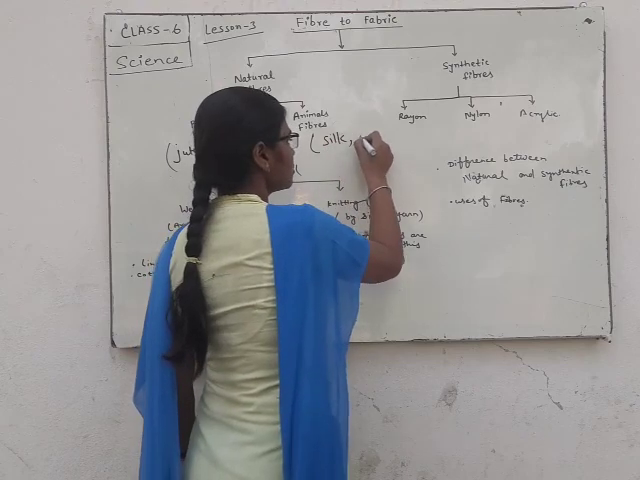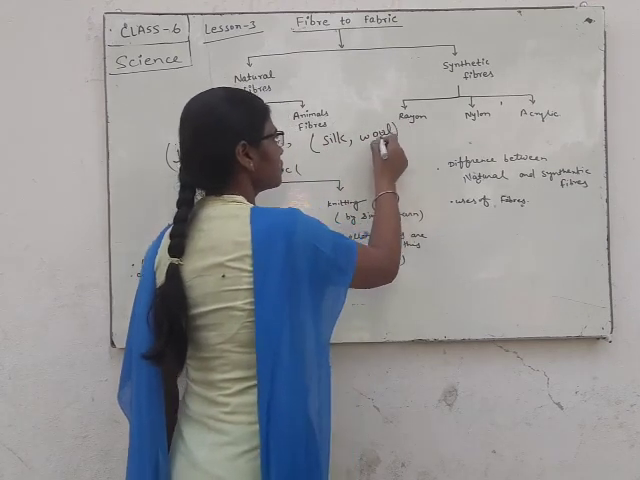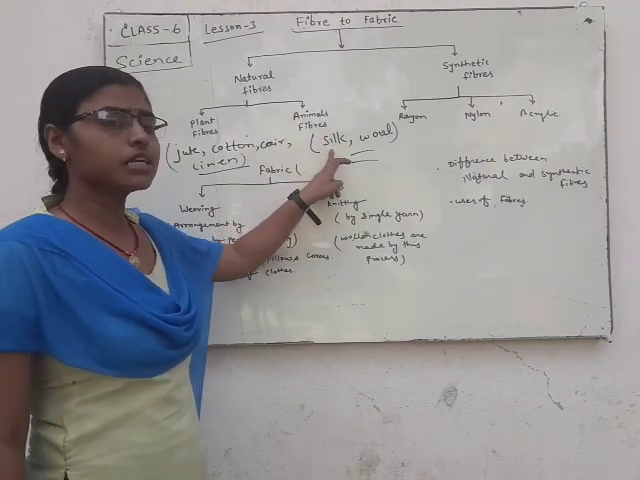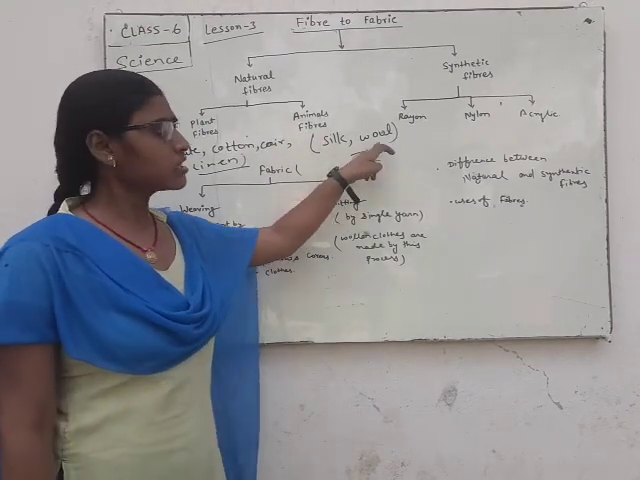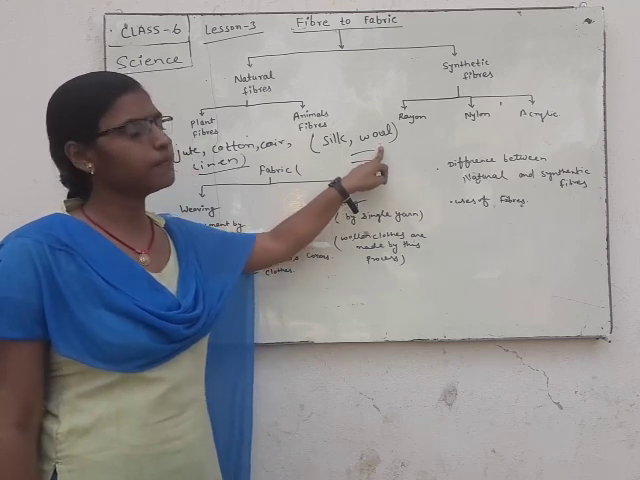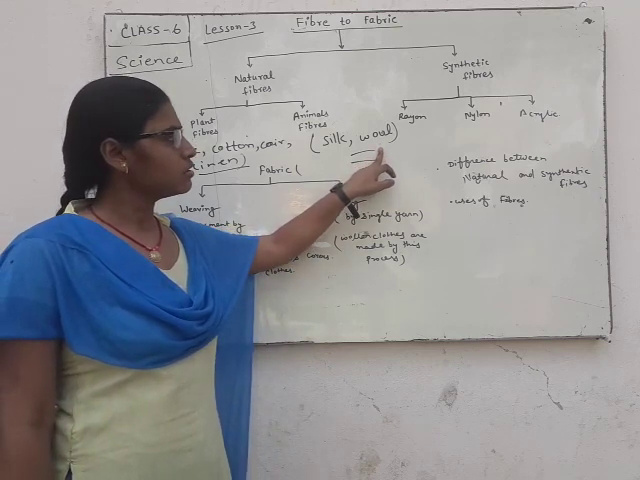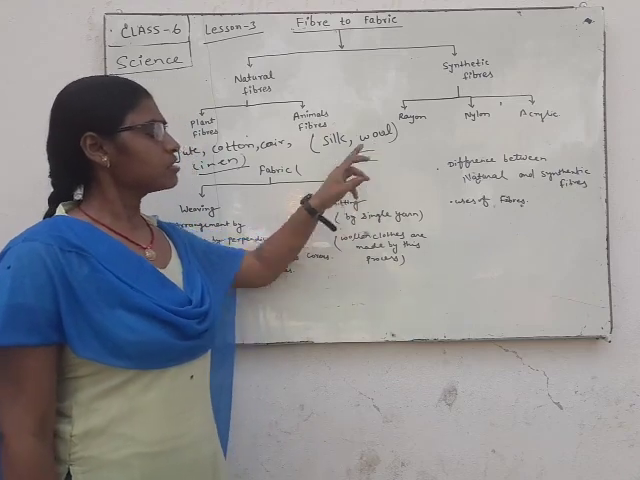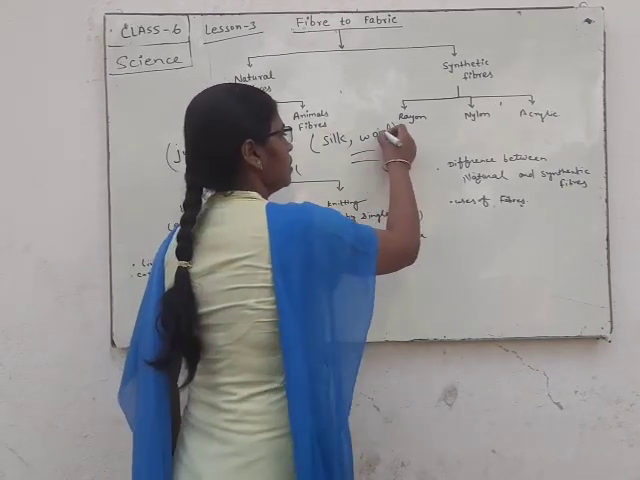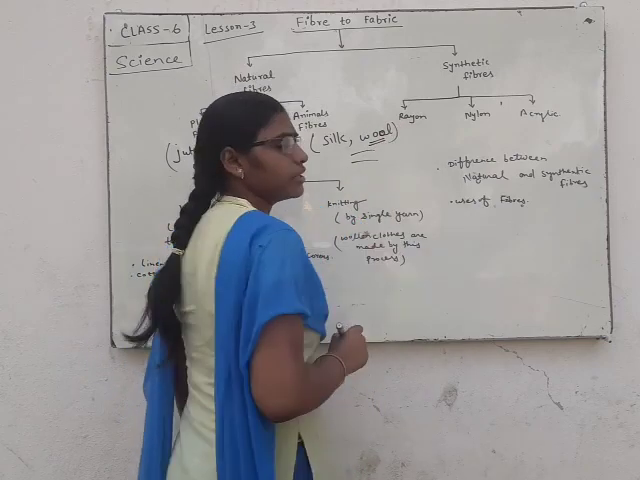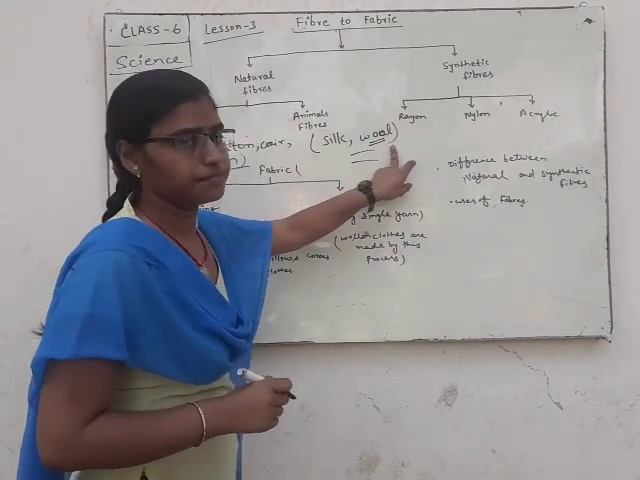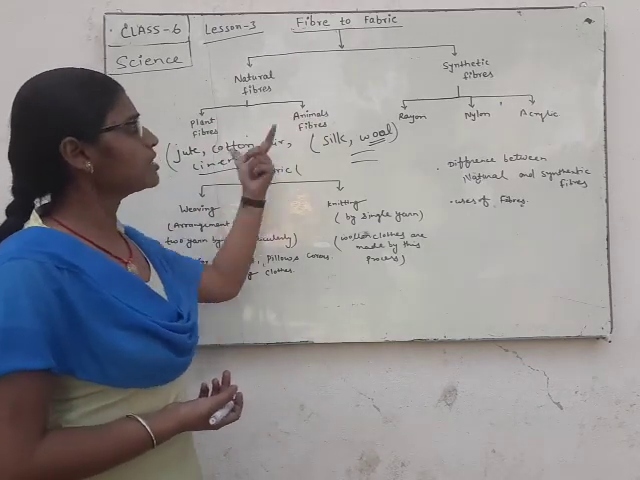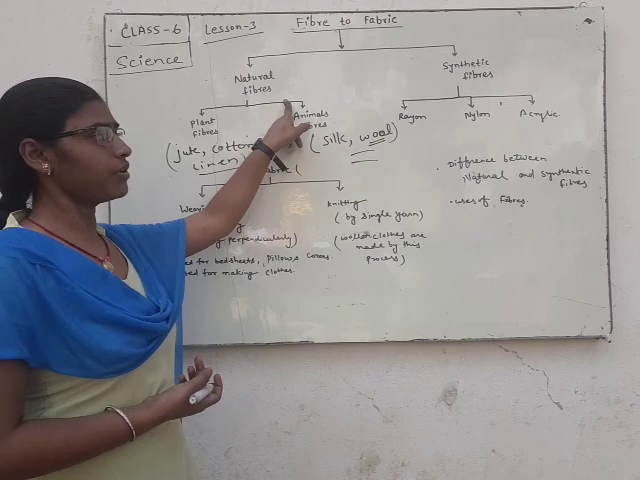Silk and wool are called animal fibers, because silkworms provide silk, sheep and goats provide wool, and sometimes other animals also provide wool. So this type of fibers are known as natural fibers.